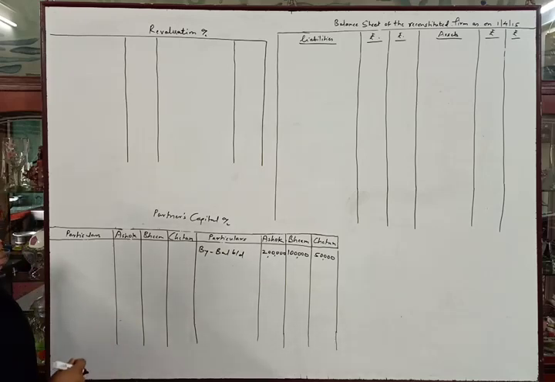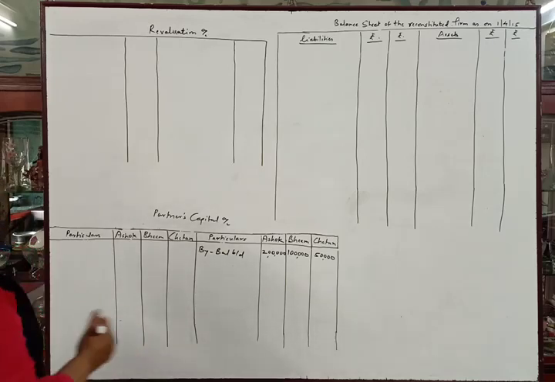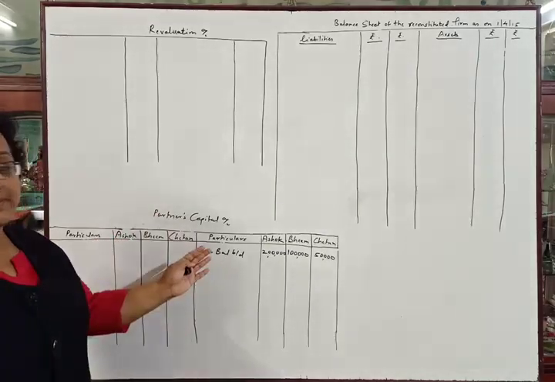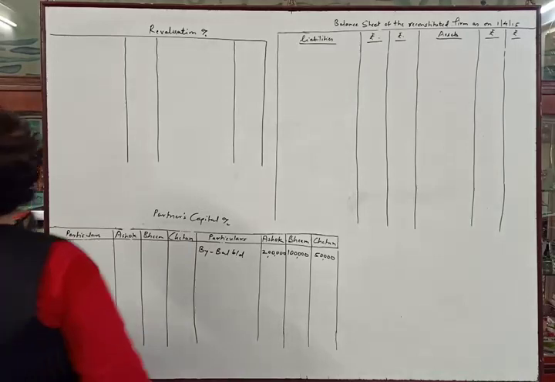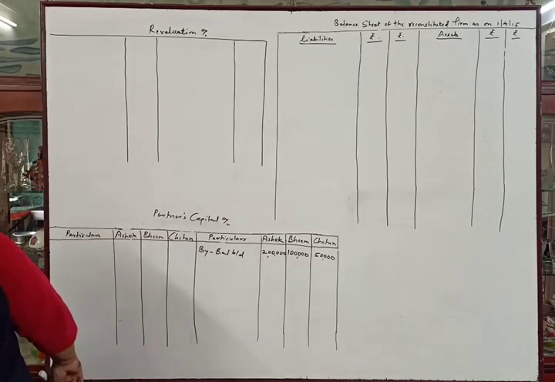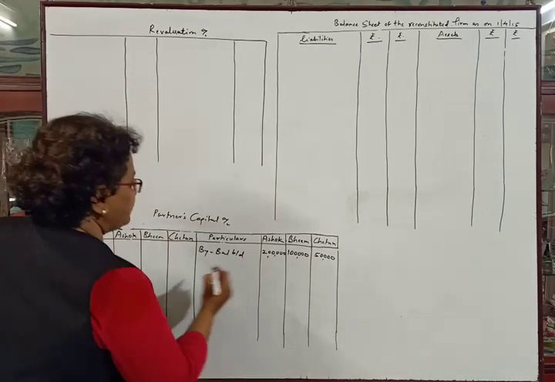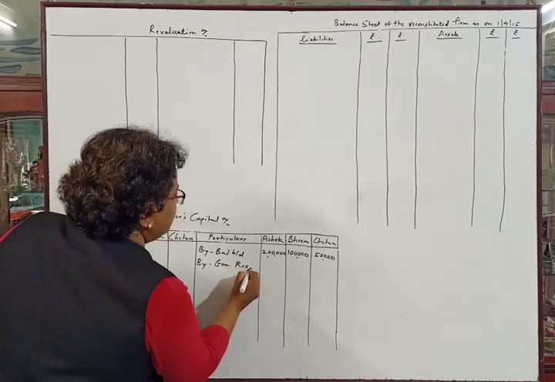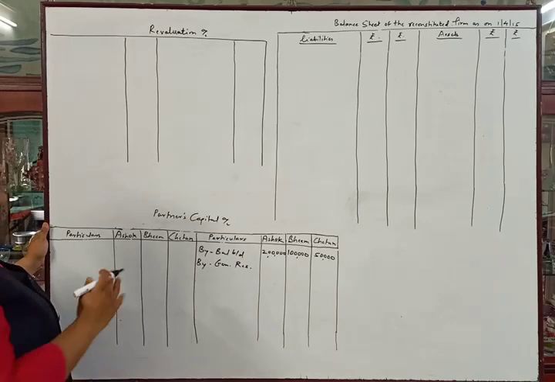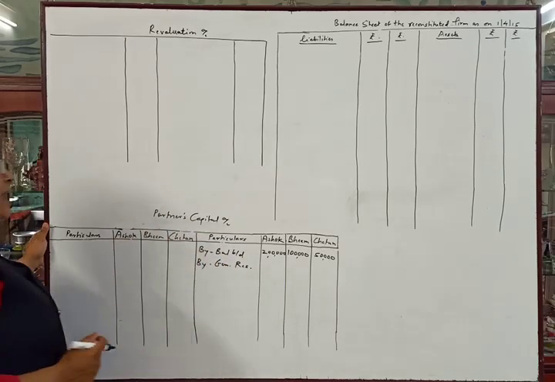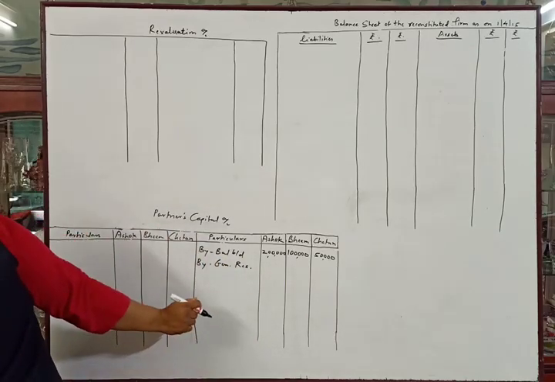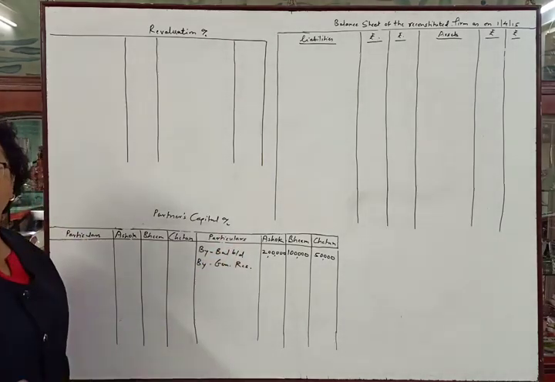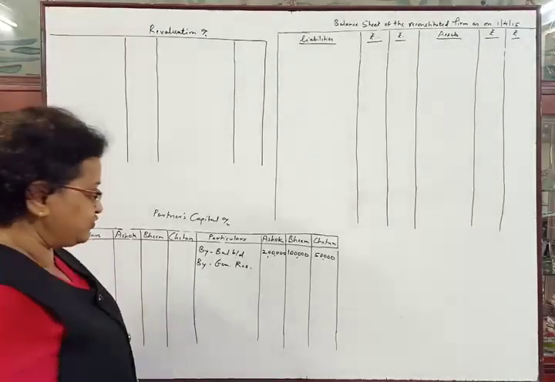Now there is general reserve in liability side. So no extra information is given about general reserve. So we have to distribute that general reserve between all the partners in their old profit sharing ratio. So general reserve is given here rupees 60,000. We will transfer the general reserve to the credit side of partners capital account and we will distribute rupees 60,000 general reserve between the partners in their old profit sharing ratio 3:2:1.